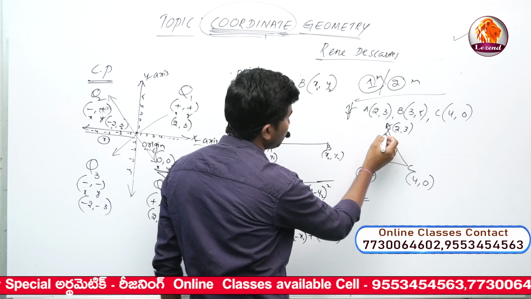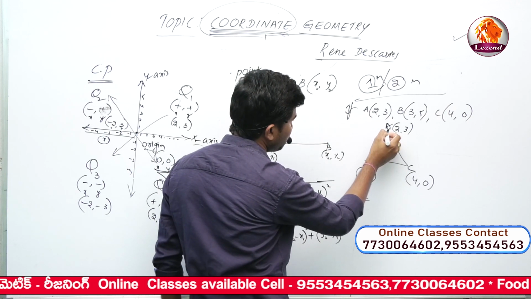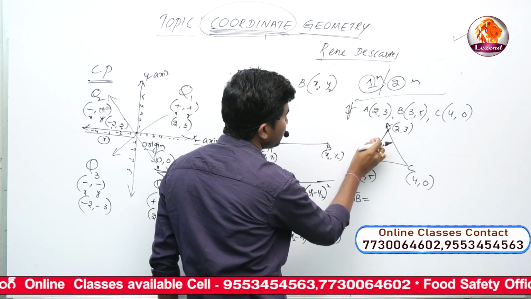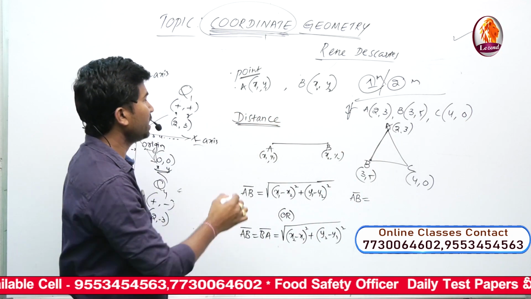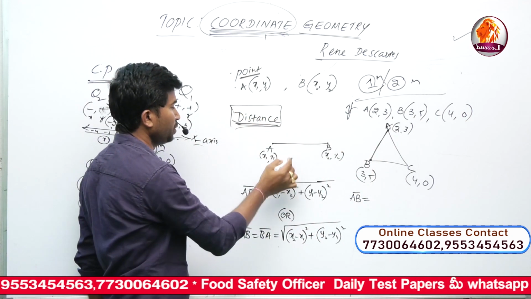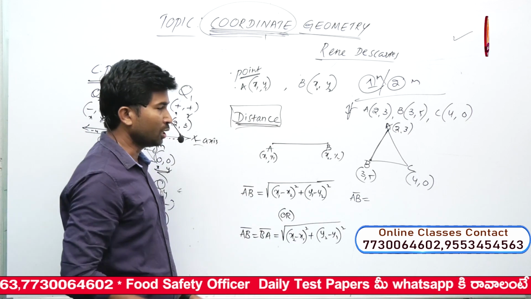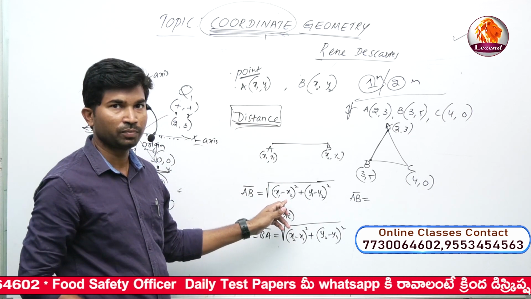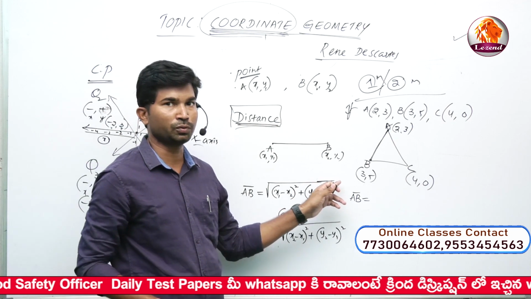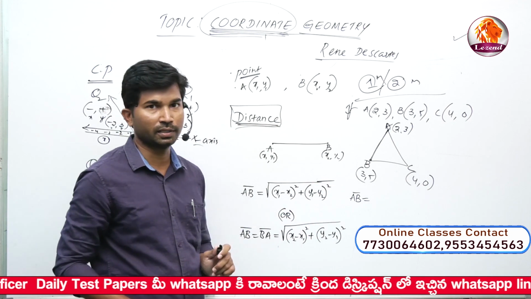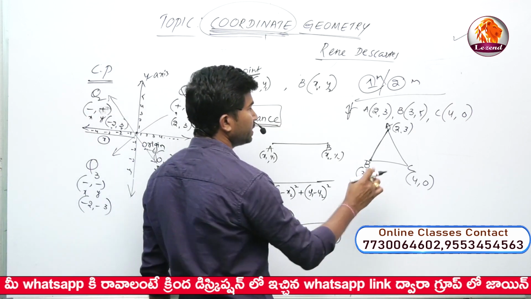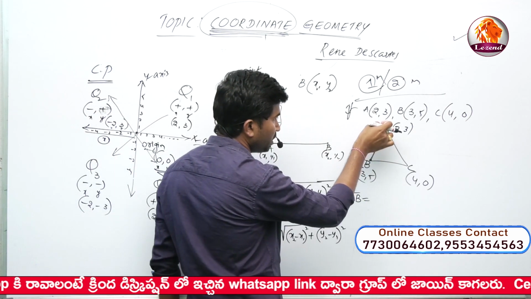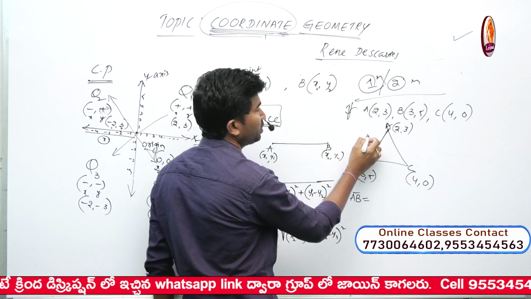For example, if you want to find the length from A to B, what is the distance between A and B? How to find that? Using the distance formula: square root of (x1 minus x2) whole square plus (y1 minus y2) whole square. If you know the distance formula, simply apply it. Now in this case it is AB.